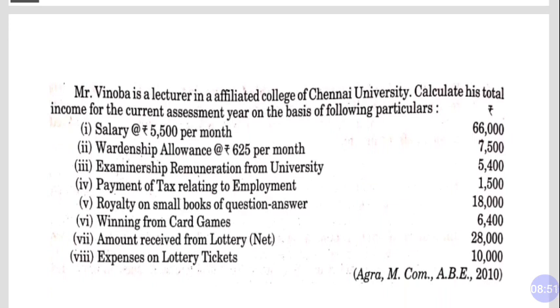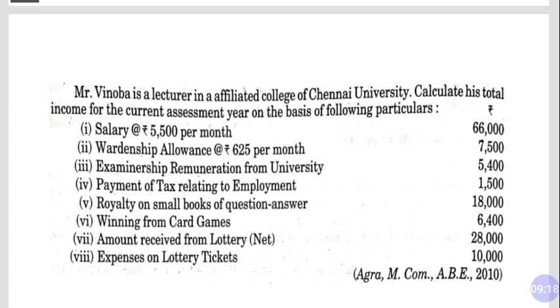This question: Mr. Vinoba is a lecturer in an affiliated college of Chennai University. Calculate his total income for the current assessment year on the basis of the following particulars. So this question is about Mr. Vinoba and his total income, his income information is given. So dear student, first of all we have to check what kinds of income are given in this question.